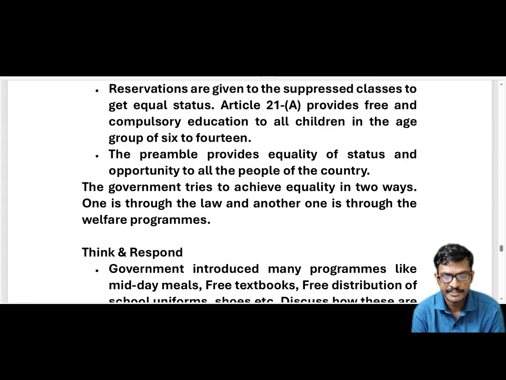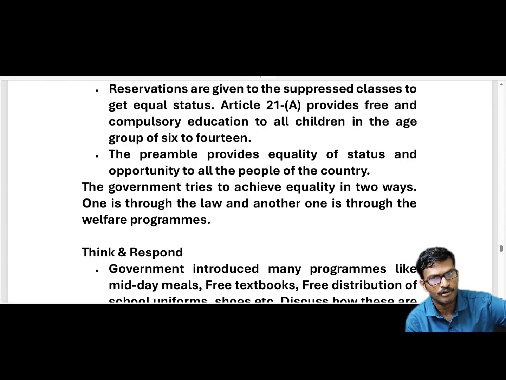Here the government is trying to achieve equality in two ways. Any government, state government or central government, wants to achieve equality. How do they want to get equality? In two ways: one is through the law, another is through welfare programs. Just now I have discussed reservations, no?